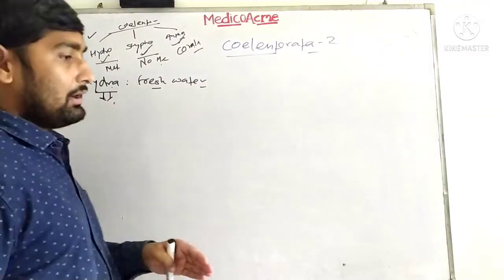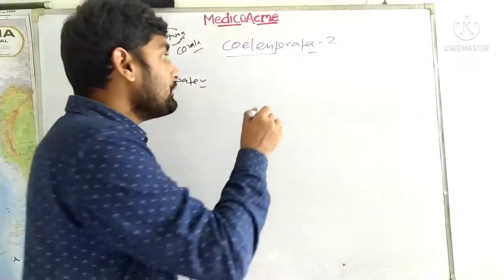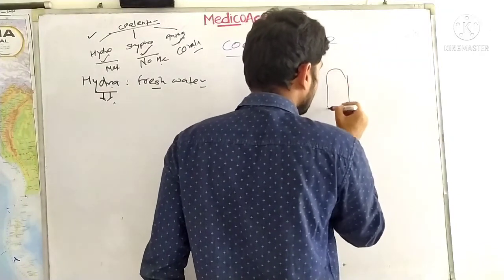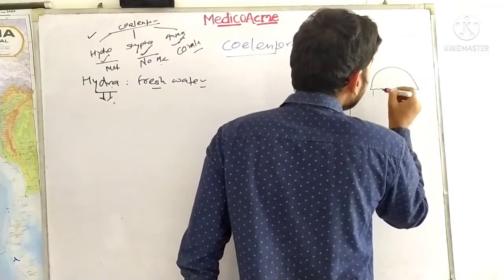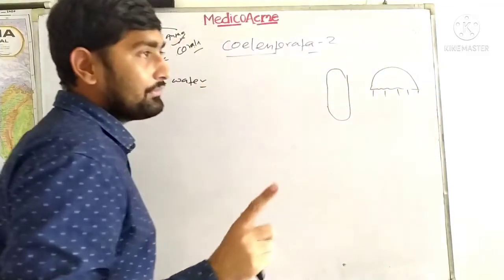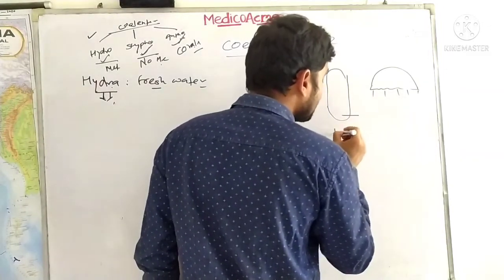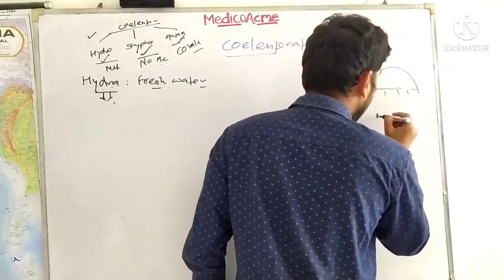Hydra has a cylindrical structure. If you study the cnidarians in detail, you will find that there are two kinds of structure. The first one is the cylindrical structure, which is called the polyp, and the second one is the medusa.